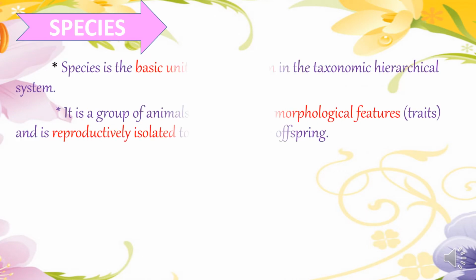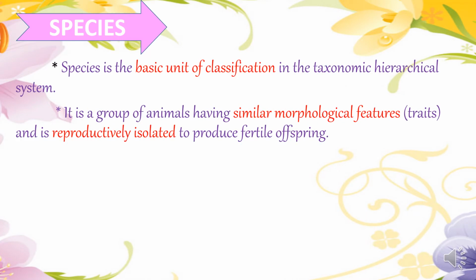The first one is the species. What is a species? A species is the basic unit of classification. The smallest and the basic unit of classification is called the species. It consists of groups of animals which have similar morphological features. When you say similar morphological features, they have the same external appearance. They are similar in their external appearance, but they are reproductively isolated, so they cannot produce fertile offspring.